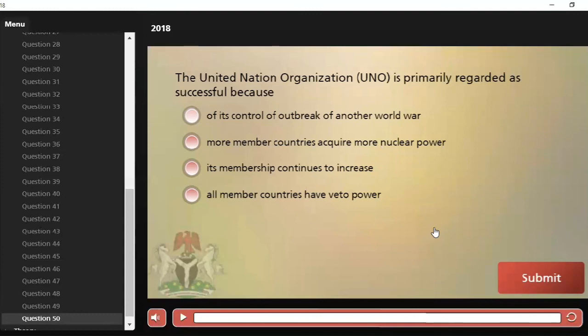And D, all member countries have veto power. So why was the United Nations Organization primarily regarded as successful? Of course, those of us that read on the UNO will know that it's option A. Because of its control of outbreak of another war, it helped prevent another world war happening. So it's our correct answer, option A.